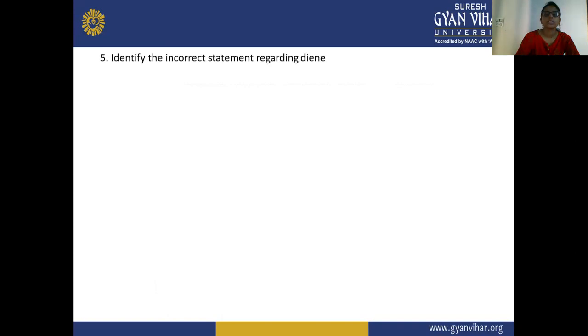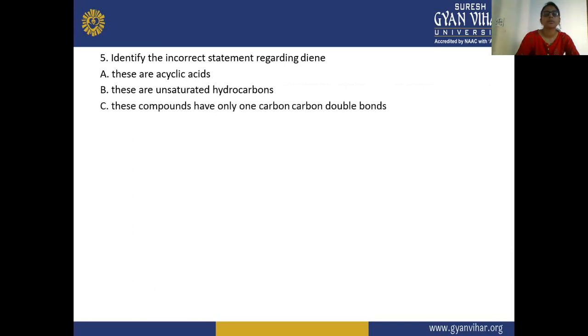Identify the incorrect statement regarding alkadienes. These are acyclic, these are unsaturated hydrocarbons, these compounds have only one carbon-carbon double bond, all of the above. Answer is C. They have 2 carbon-carbon double bonds in them. Sorry, incorrect: the one carbon-carbon double bond is carried by the alkene. They are acyclic, they are unsaturated hydrocarbons, and they carry the 2 double bonds.